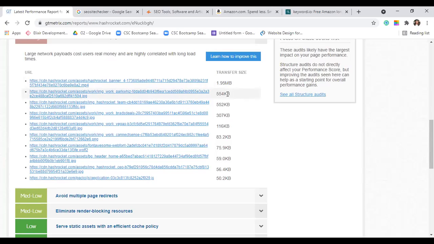That 100 KB has been crossed, as you can see here, it is 554, the other one is 552. These are really high compared to the 100 KB guideline that your search engine gives. So as simple as that, you open this picture, you optimize it, you compress it to lower than 100 and upload it back again to your website.